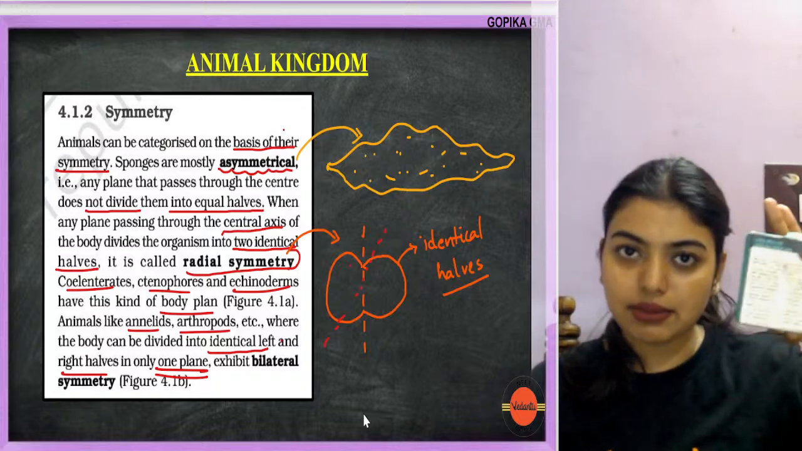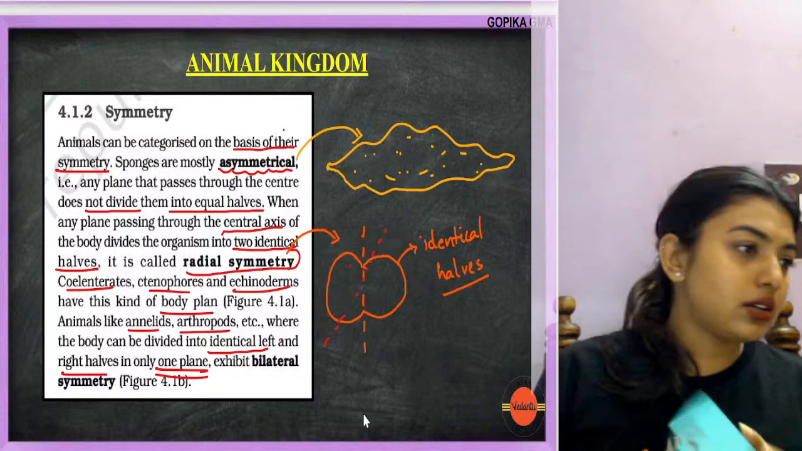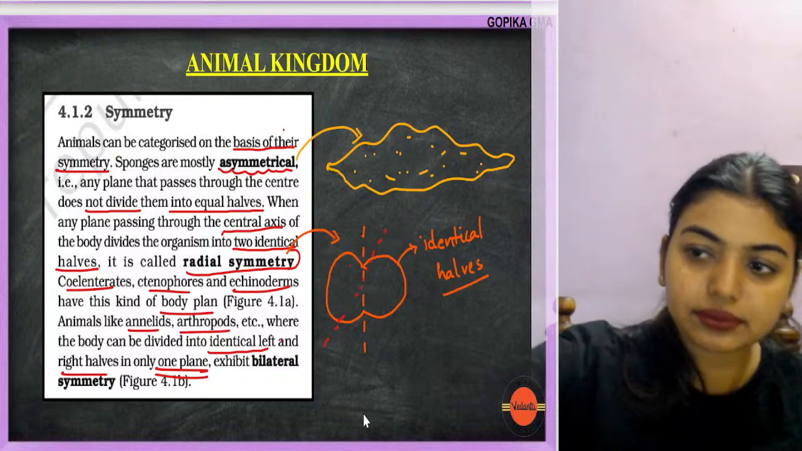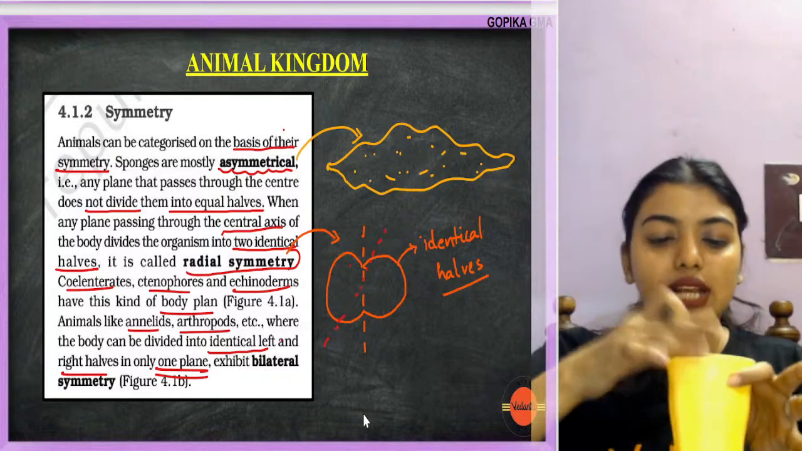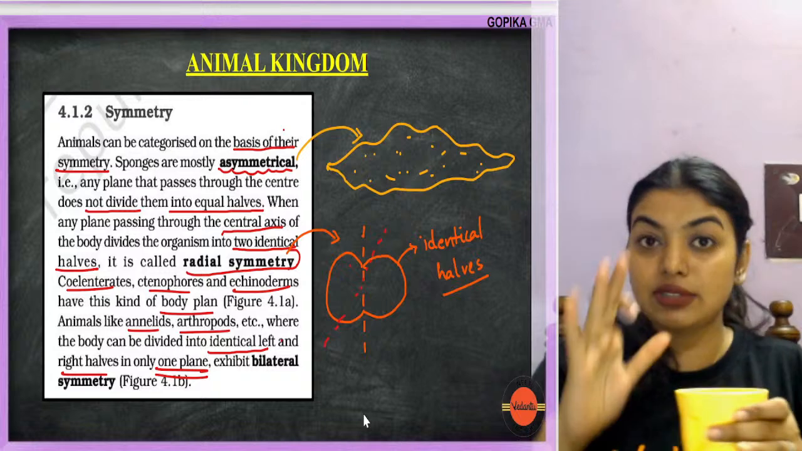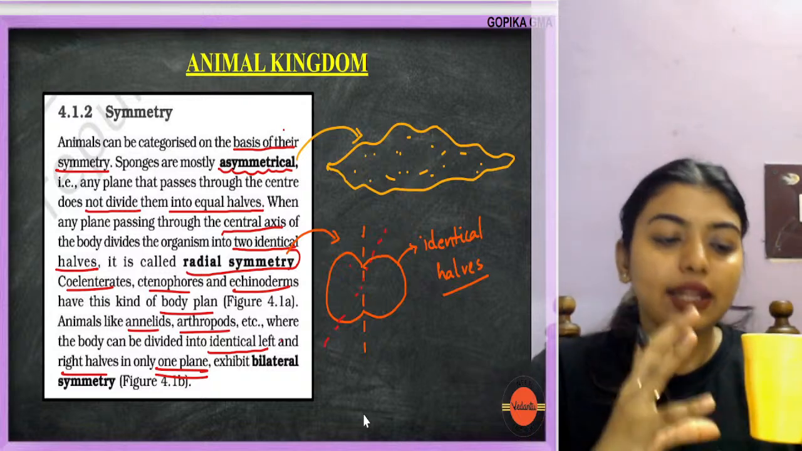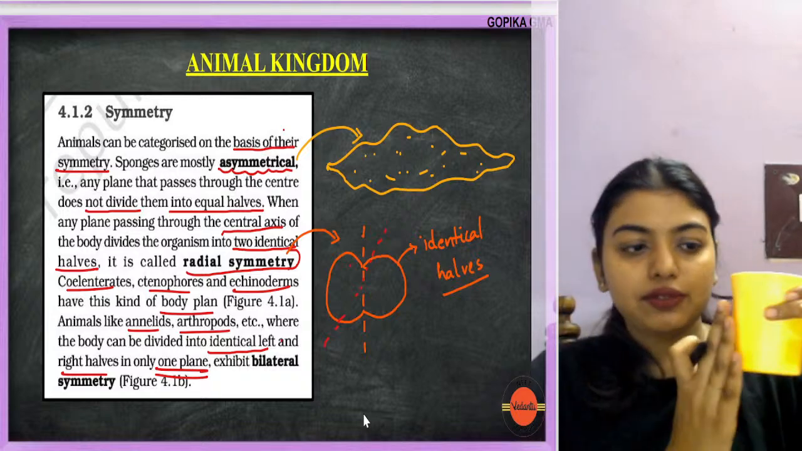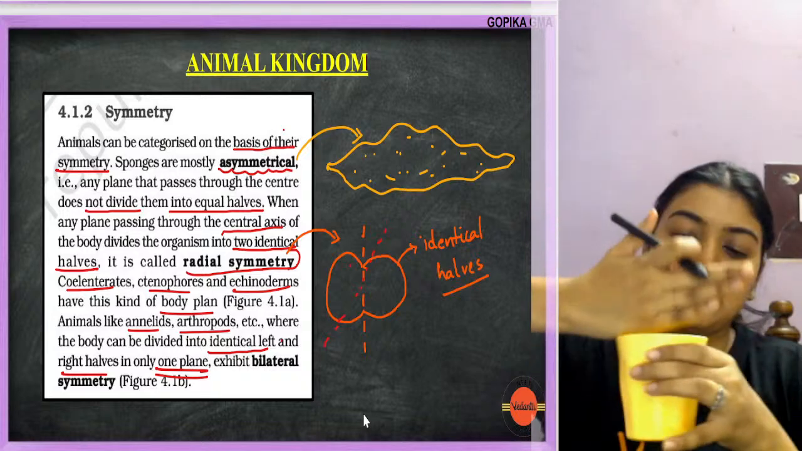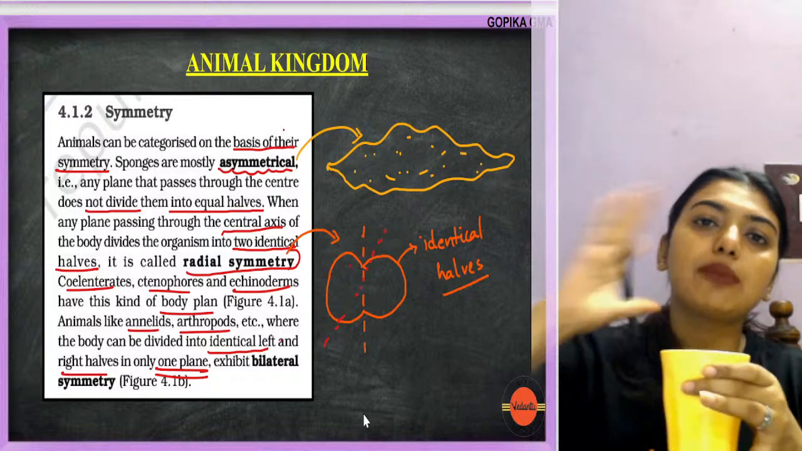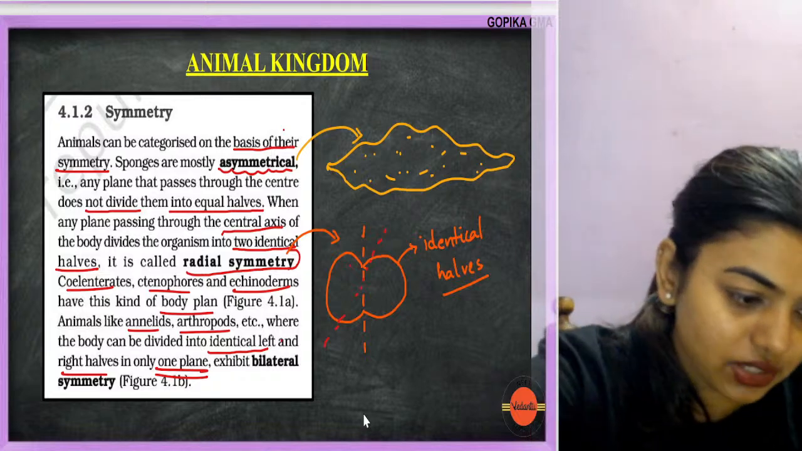This is radial symmetry. But imagine this glass. This glass also, if I cut like this and like this, I will still get equal halves. But just imagine this is very disfigured. Now what is going to happen? If I cut only in one plane, I'm going to get two equal halves. That is called bilateral symmetry.